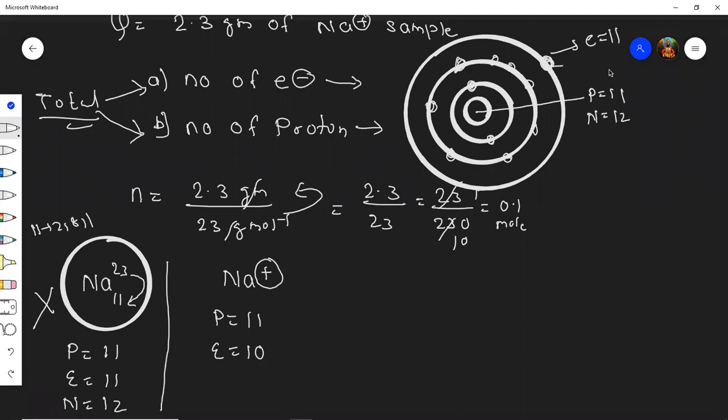But now when I remove this outermost electron, sodium will become +1. There is no change in proton or neutron. Proton will remain the same, neutron will remain the same. Only electron will be reduced by 1.